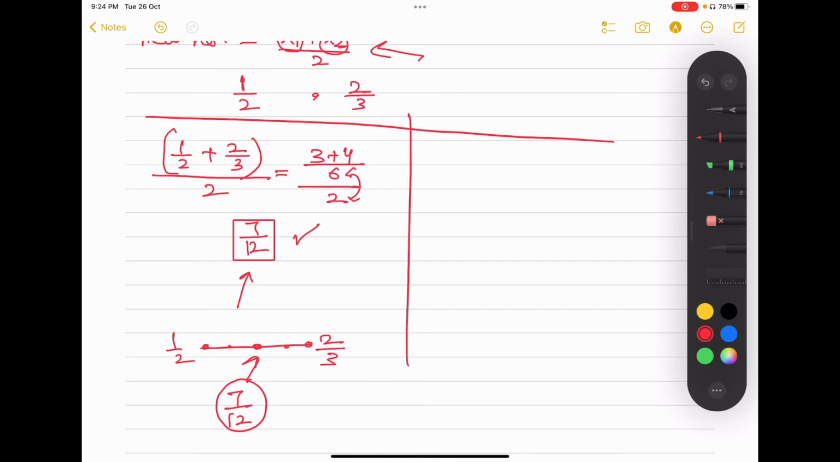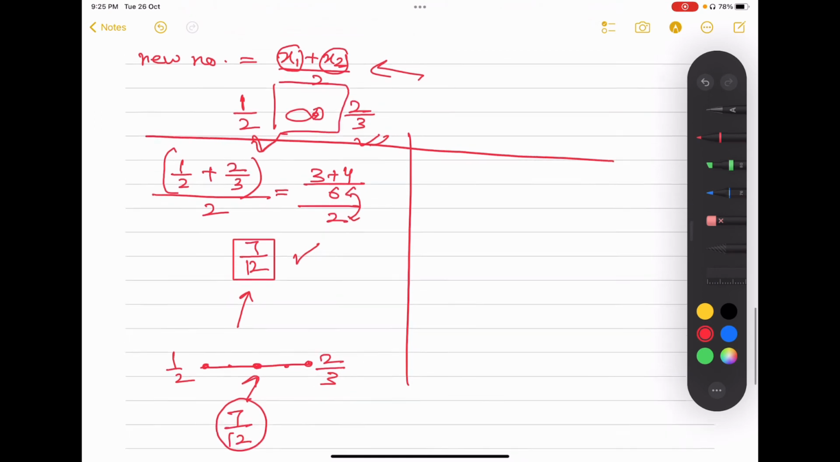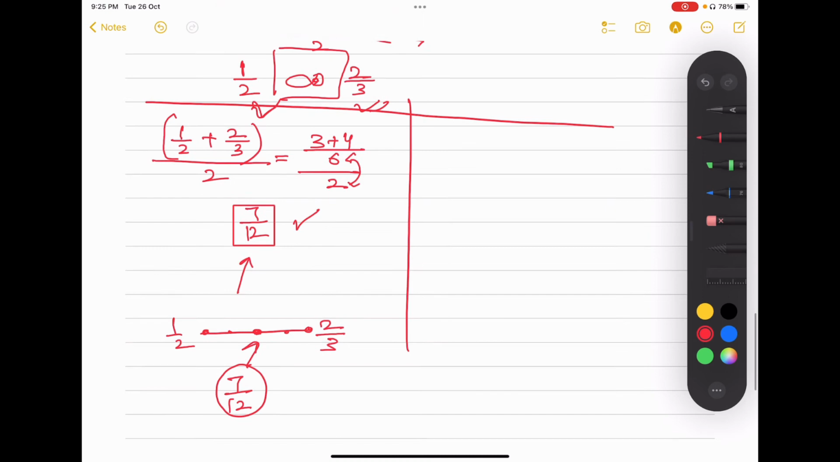Okay, so basically if I take these two rational numbers, there are infinitely many numbers between them, so you can find any number.